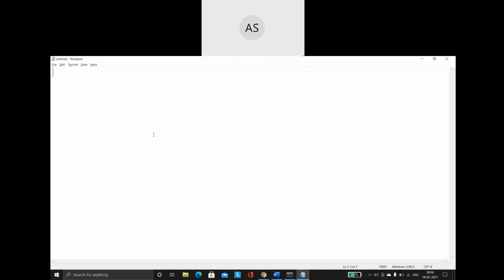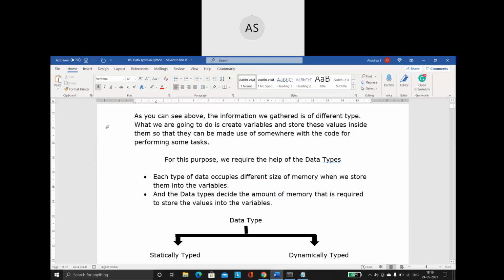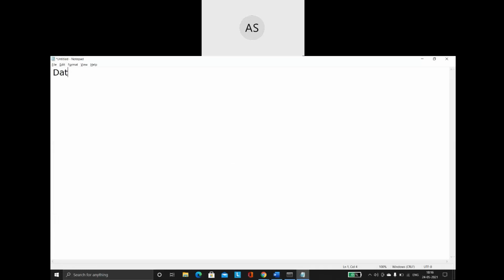Okay, guys. So first thing, as I was telling you, data types. Before going into the specifics of Python, let us understand the importance of data types in any programming language. Why is it considered such an important topic? Okay, so first thing, let us analyze what data types are.